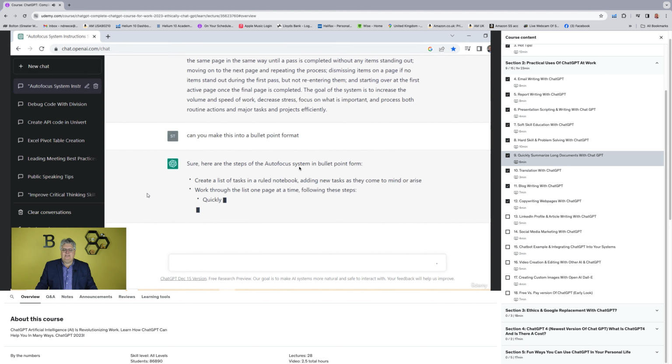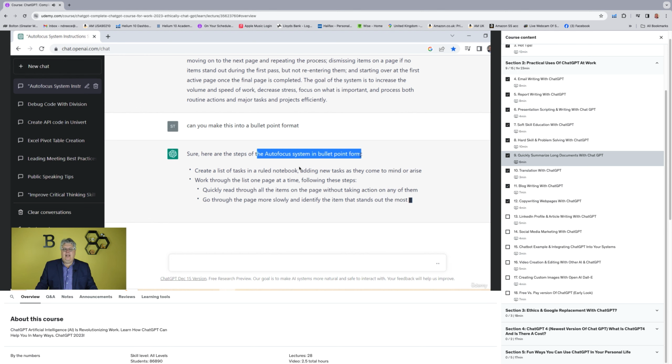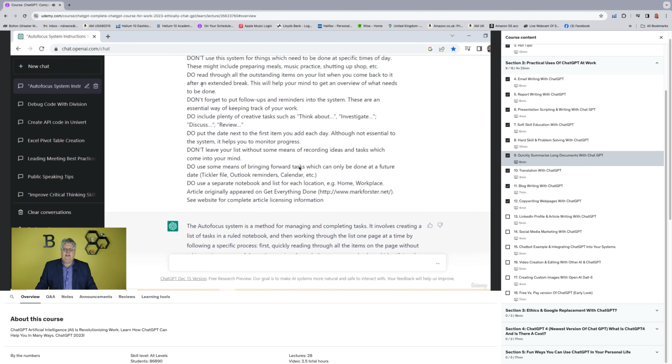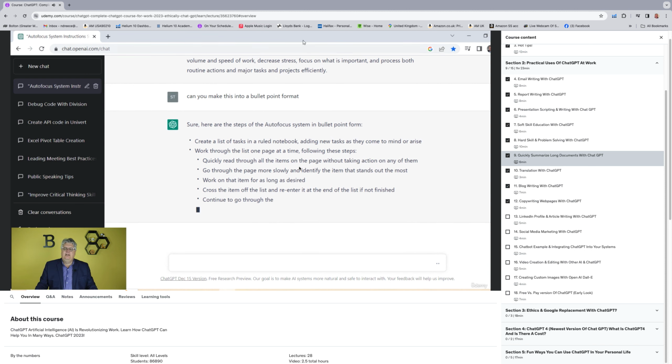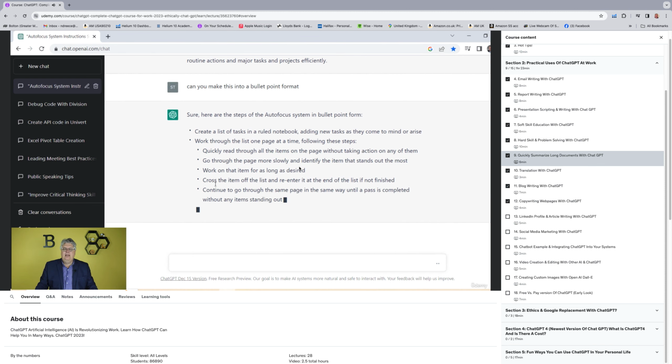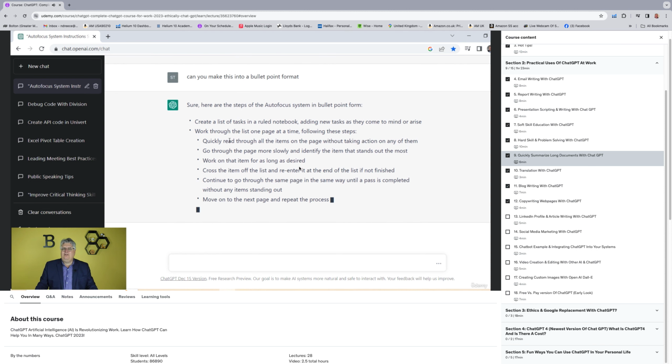So already start doing that, see? So sure, here are the steps I'll focus in a bullet point form, right? Actually, it's taking the original article because it's pulling all this stuff, but it's also pulling from the whole conversation to basically make this into something. Now, this is something that's really easier to read, right?